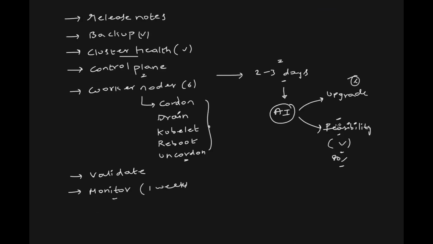Or if you want to combine both of these capabilities in the future, once you use this feasibility validator for, let's say, 6 months and you're confident about it, then you can also add the upgrade capability. But initially, just start with this, because trusting AI for upgrades at this moment is not a good idea. Nice. So how are you going to build this project?